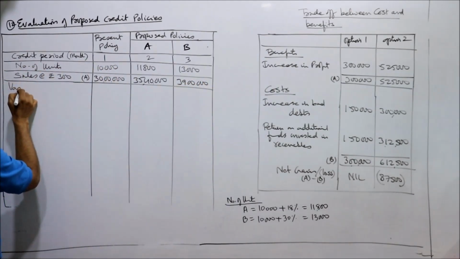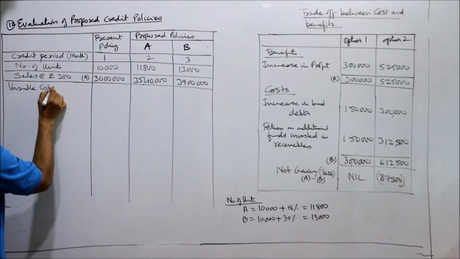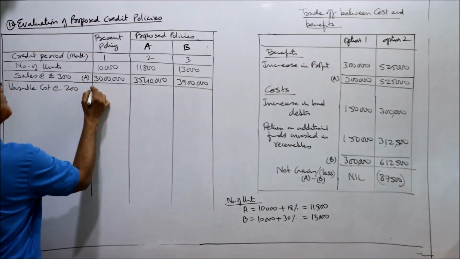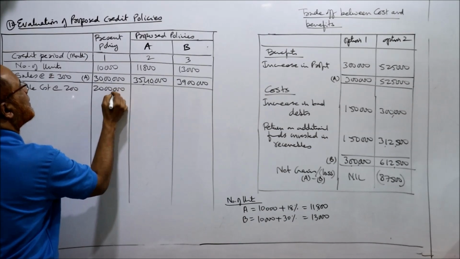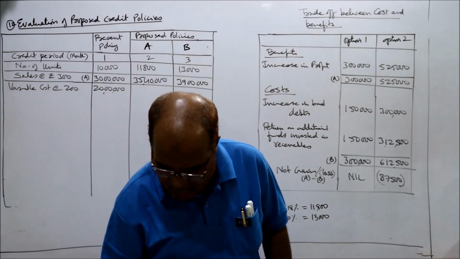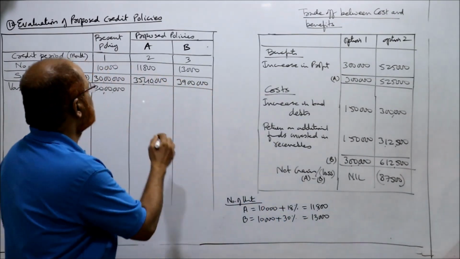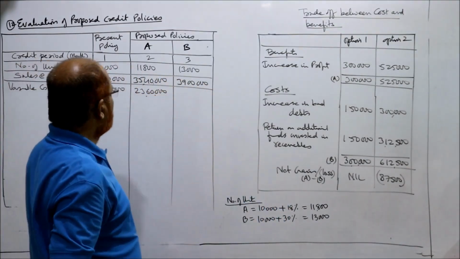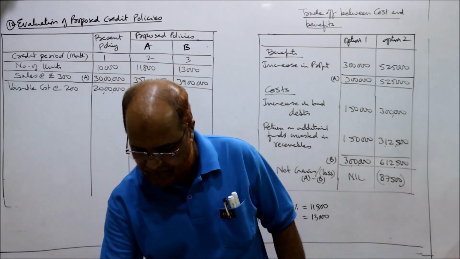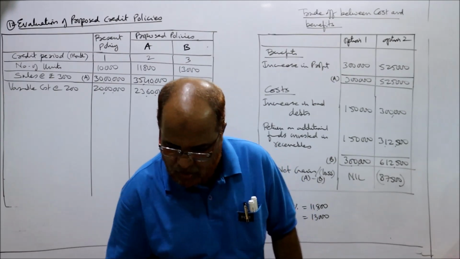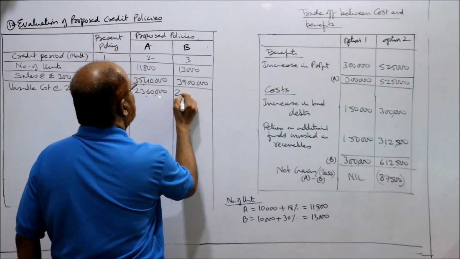Variable cost is at the rate of 200, so it will become 20 lakh. 11,800 into 200, 23 lakh 60,000. Then 13,000 into 200, 26 lakhs.